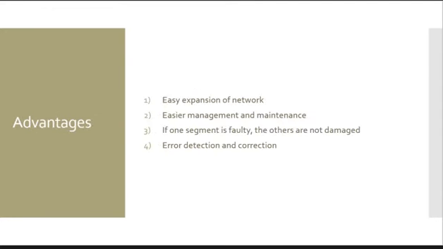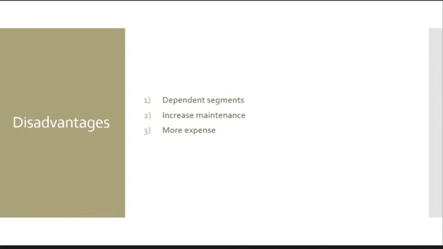The advantages of this topology are easy expansion of the network. The control level network is divided into star networks known as segments, making the segment operation easier to manage and maintain. If one segment is faulty, the others are not damaged, and also error detection and correction is easier due to these smaller segments. The disadvantages are that once the central node goes down, the other segments are affected. Secondly, more nodes and segments make maintenance more difficult. And finally, more wiring is needed, and therefore the topology is more expensive.